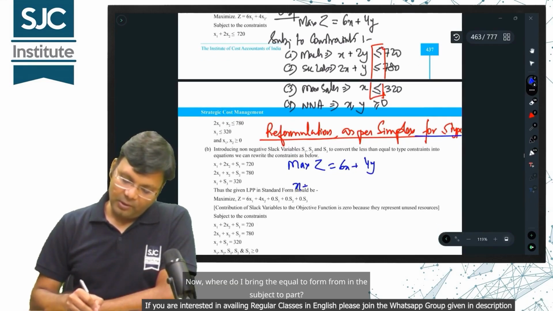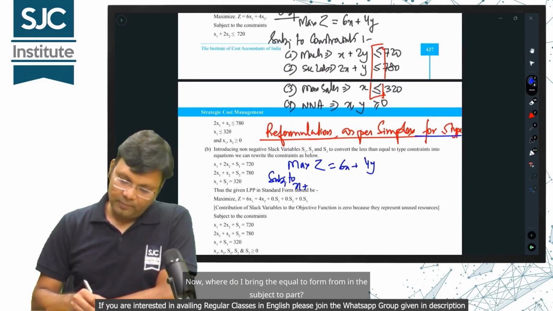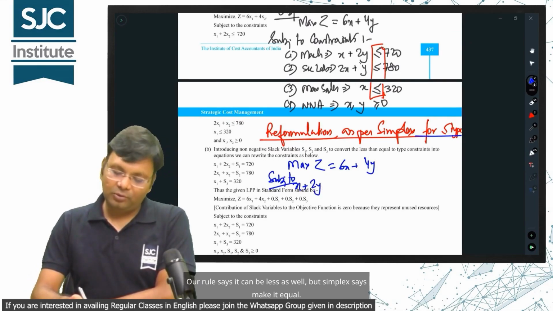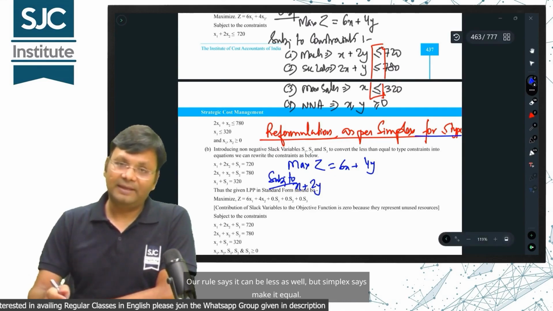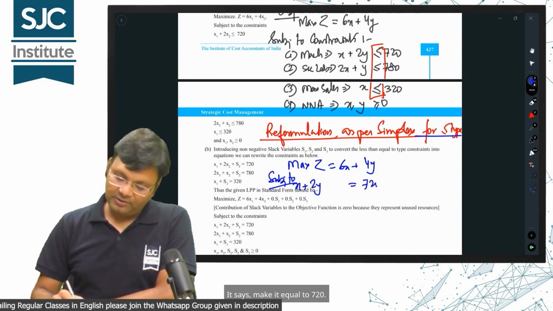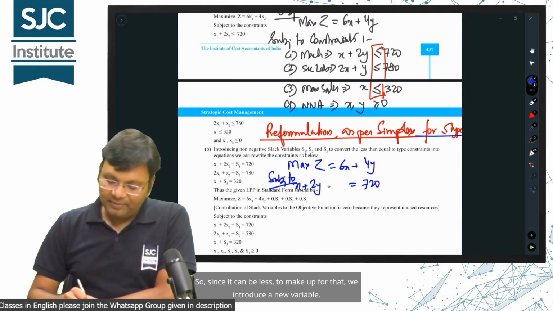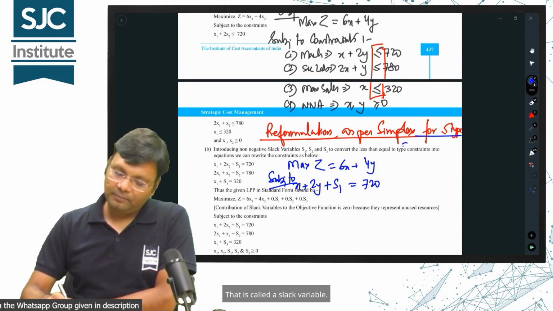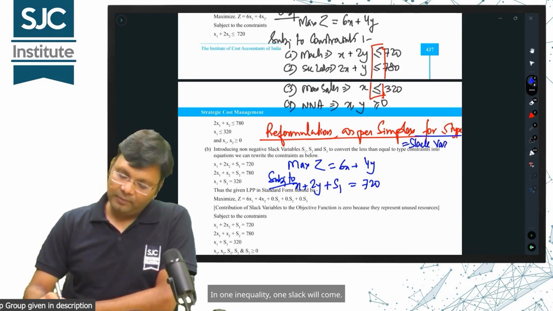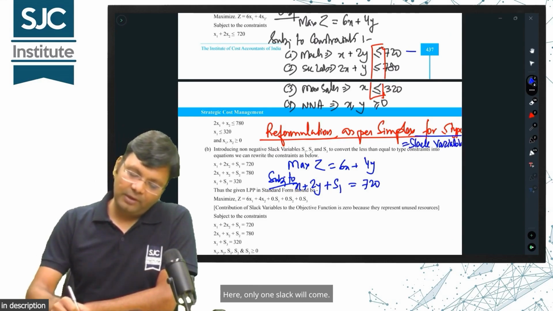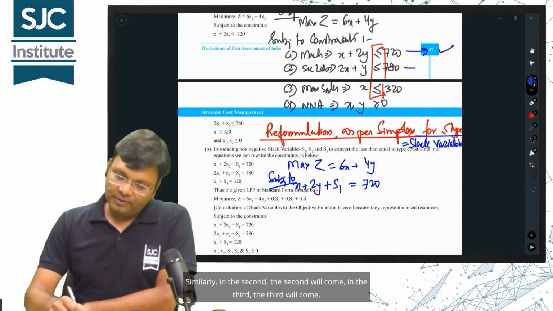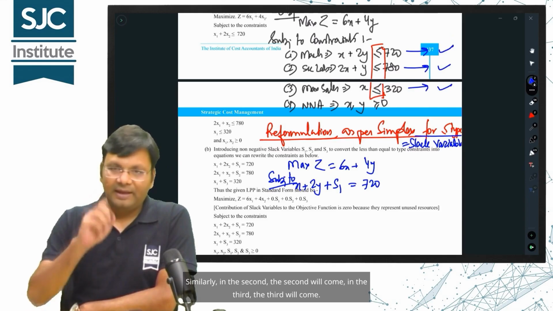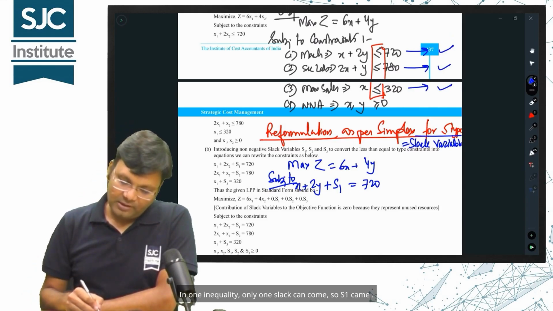Now, where do I bring the equal to form from in the subject to part? Mine is less than or equal to, so x plus 2y can also be less than. Our rule says it can be less as well, but simplex says make it equal to 720. So, since it can be less, to make up for that, we introduce a new variable. That is called a slack variable. In one inequality, one slack will come. Here, only one slack will come. Similarly, in the second and in the third. In one inequality, only one slack can come, so S1 came.